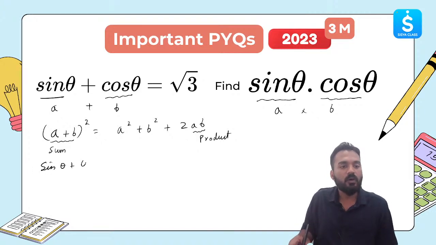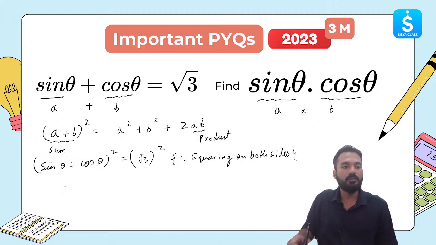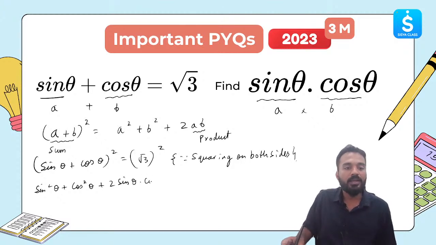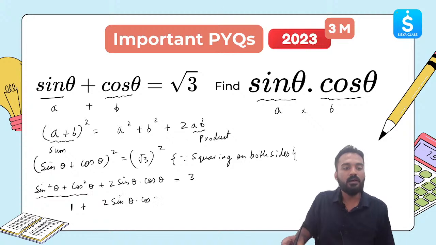Sine theta plus cos theta the whole square is equal to root 3 the whole square. What did I do over here? Squaring on both sides. A square plus b square will become sine square theta plus cos square theta plus 2ab, 2 sine theta cos theta, is equal to root 3 square, which is 3. Now sine square theta plus cos square theta is 1.